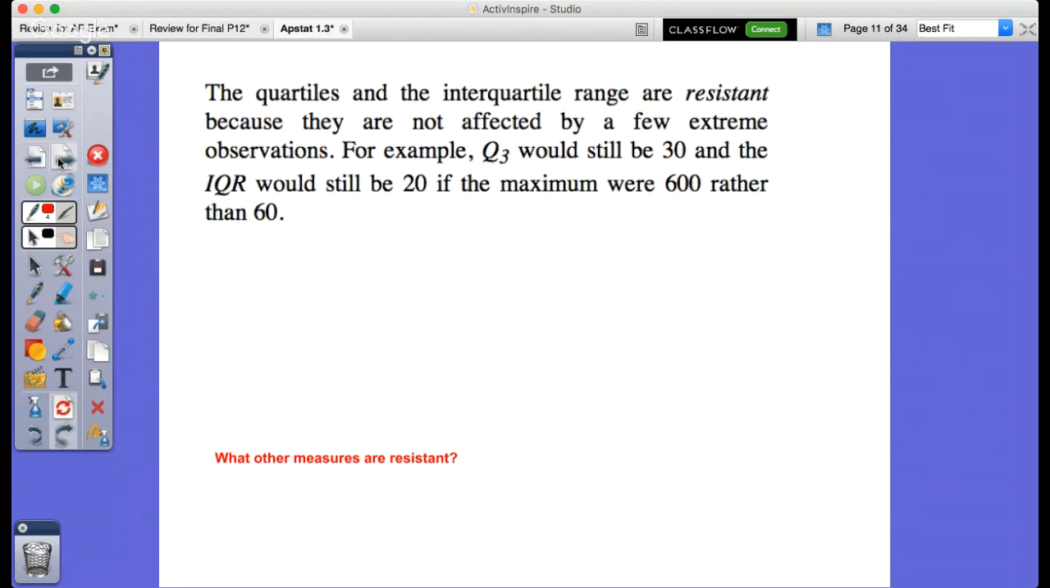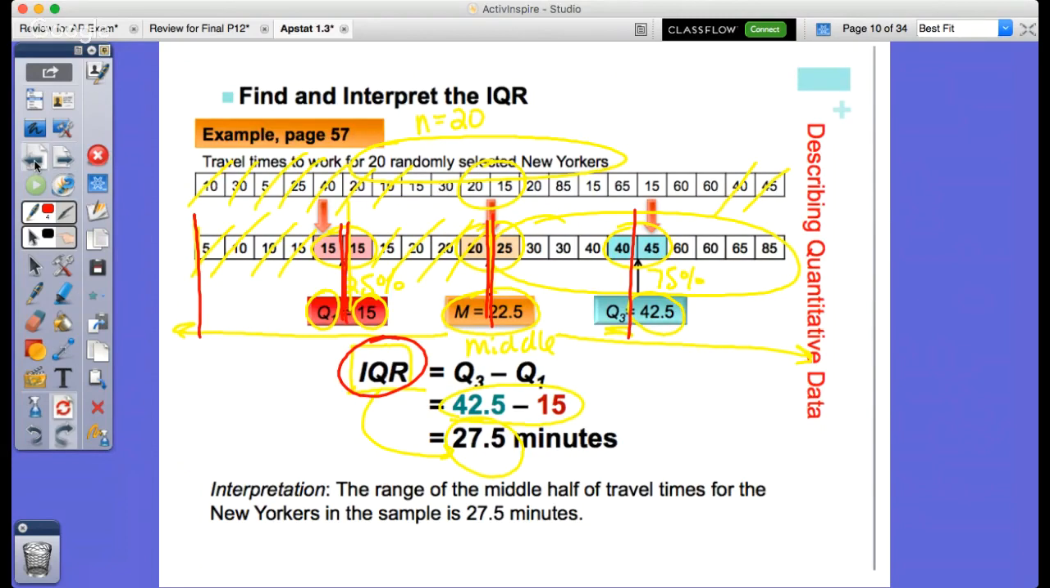The quartiles and the IQR are resistant. They are not affected by a few extreme observations. Just like with the median, it is not affected by an outlier because it's just the middle value. If I had a value that was, let's say, instead of 85, I put 1,000, the IQR would not change because you're just finding the middle value. Whereas if I found the average of this, remember that that would be affected because 1,000 would have an impact. Quartiles and IQR are resistant to outliers. They're not affected by outliers there.